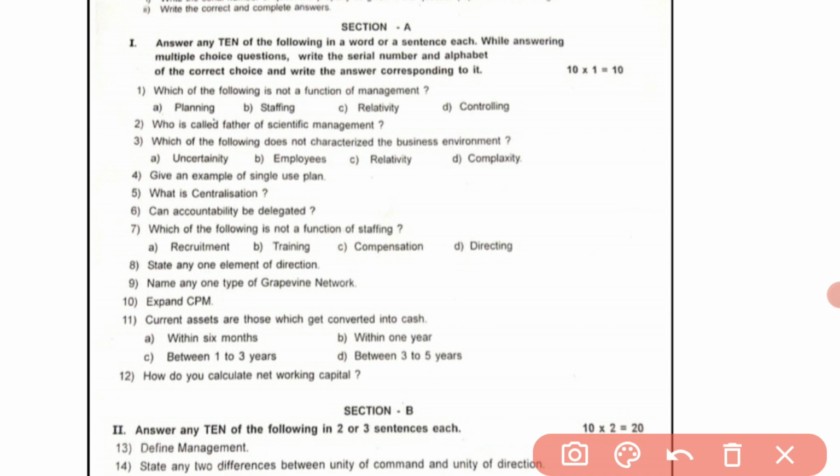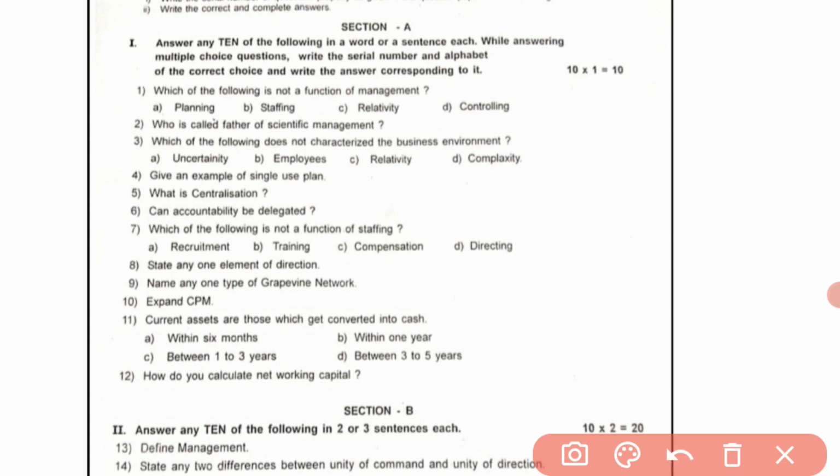Then, state any one element of direction. Name any one type of graphic network. Expand CPM. Current assets are those which get converted into cash within 6 months, within 1 year, between 1 to 3 years, between 3 to 5 years. How do you calculate net working capital?